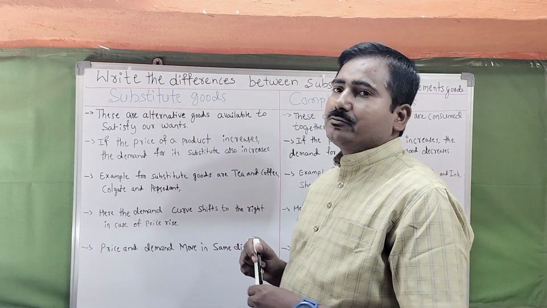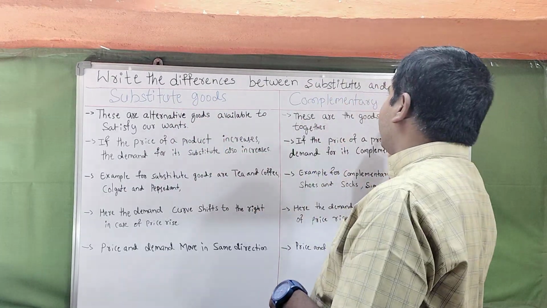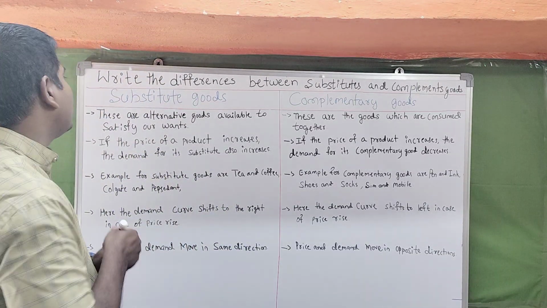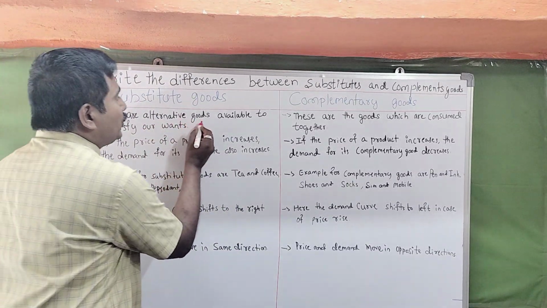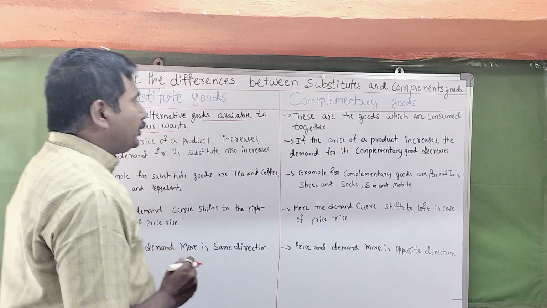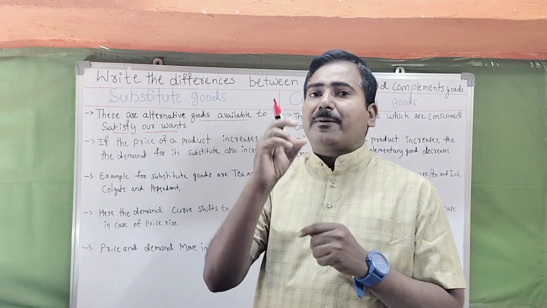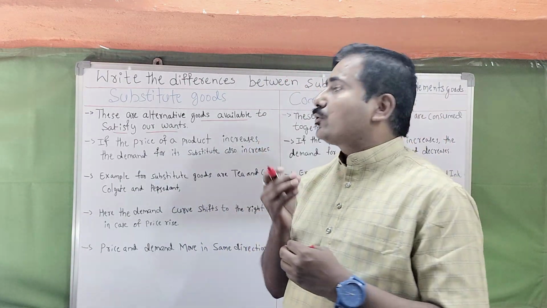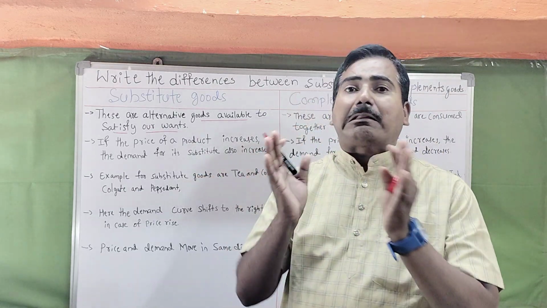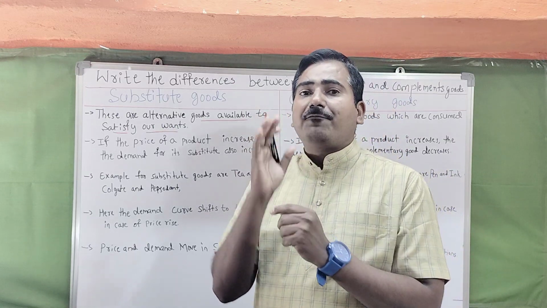First we start with substitute goods, then complementary goods. Substitute goods are alternative goods available for satisfying our wants. If we want a particular commodity, we can use an alternative way of consuming to satisfy that want.